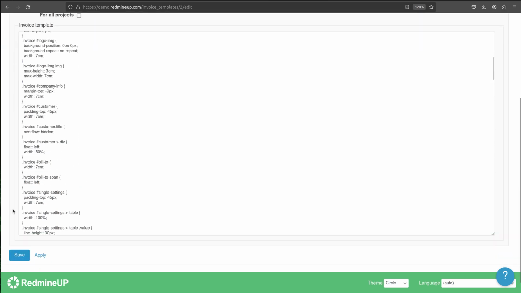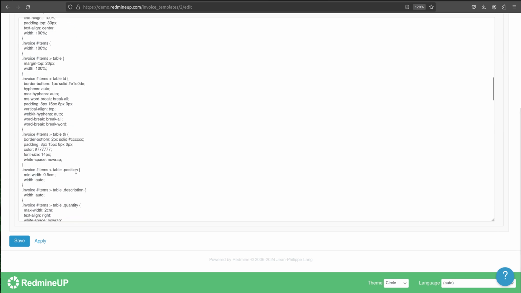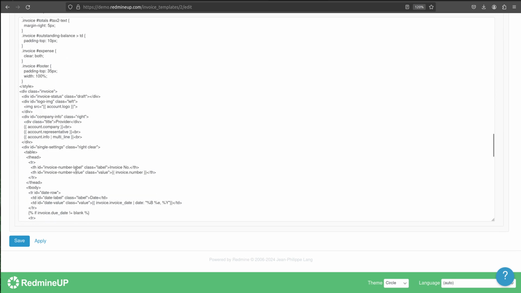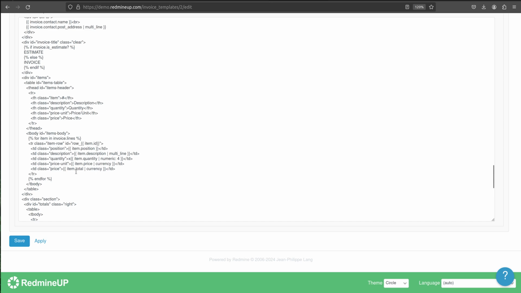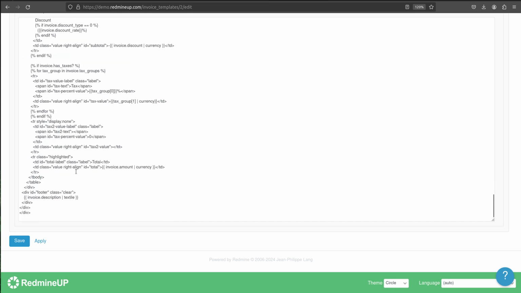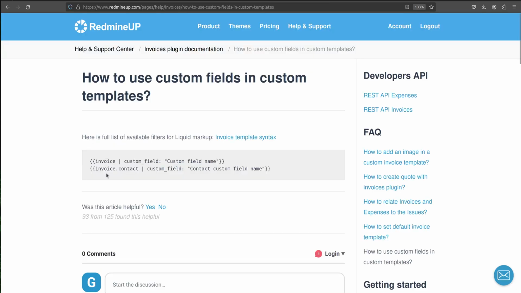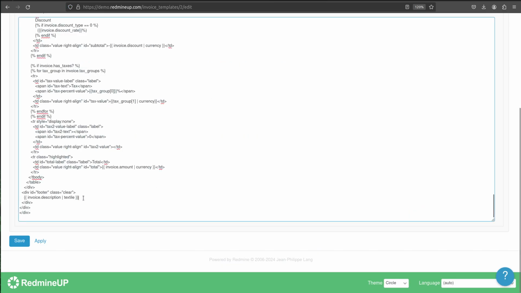So let's see how to do the things. The invoice custom field we are going to add below this. We have invoice description, and below the invoice description we're going to have this.